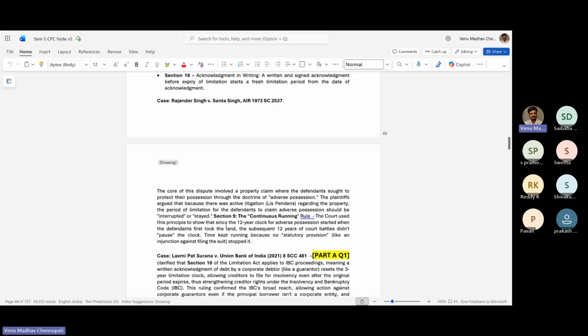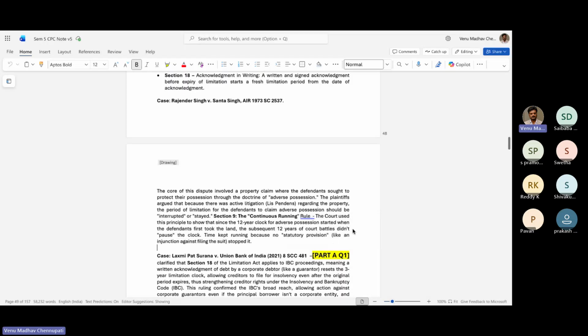Section 9, the continuous running rule. The court used this principle to show that since the 12-year clock of adverse possession started when the defendants first took the land, the subsequent 12 years of court battles didn't pause the clock. Time kept running because no statutory provision stopped it. Okay. So those who filed the court case are saying that the court case itself took 12 years, so that should also be considered in the limitation period, in the 12 years of possession. But no injunction came from the court side in those 12 years, so the clock is continuously running and no statutory provision was there. So we will not consider it. So it's the same, they said.